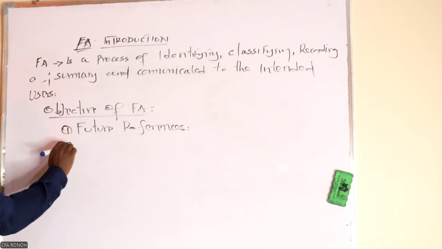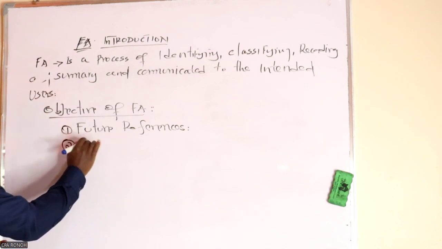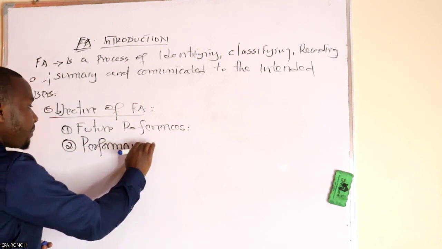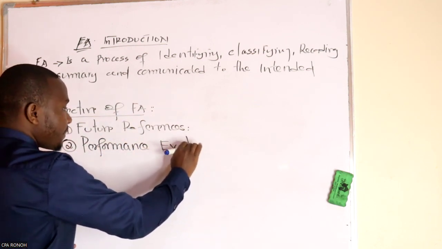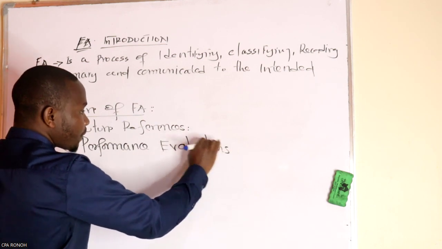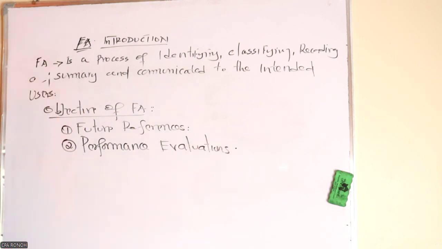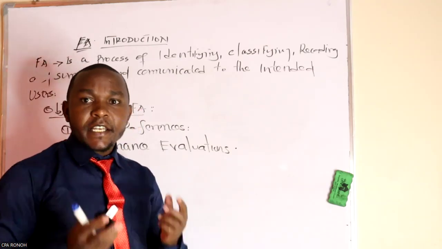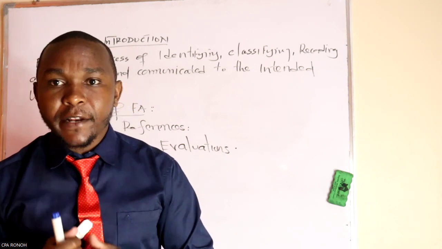Number two is for company valuation or performance evaluation. You cannot evaluate the performance of the company if you don't have a profit and loss account.